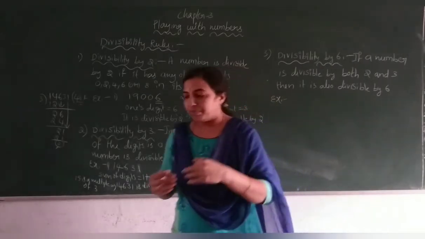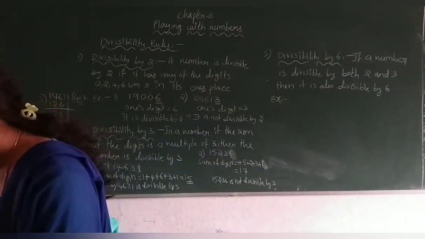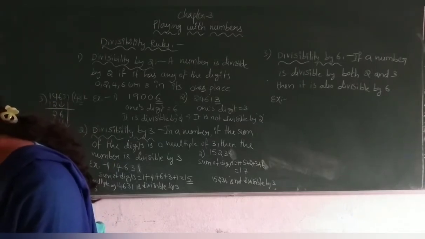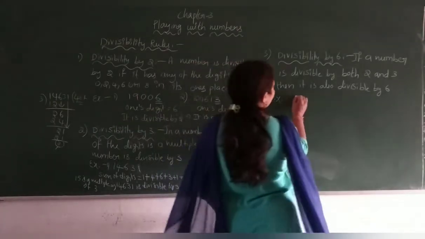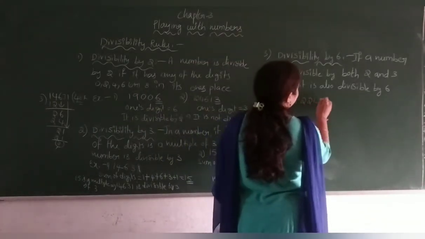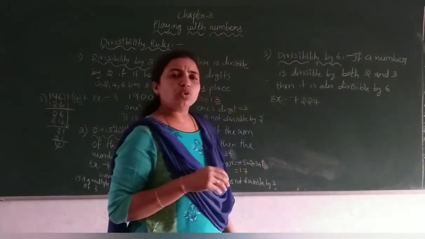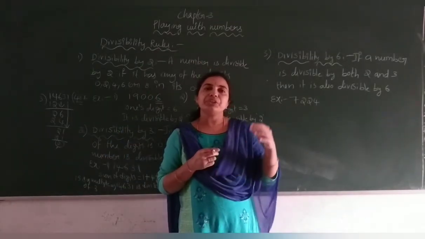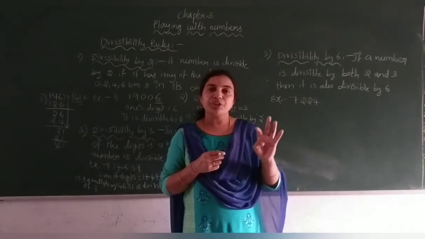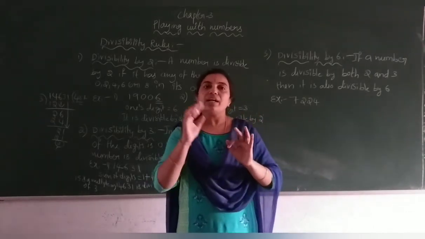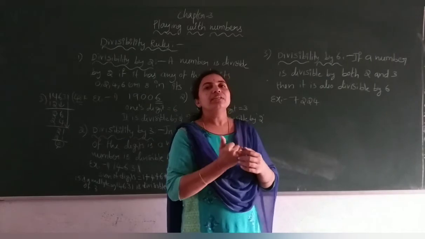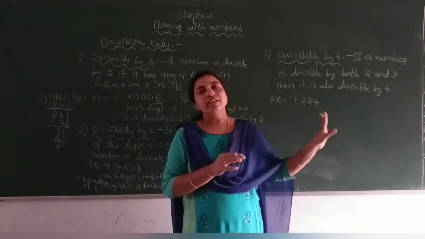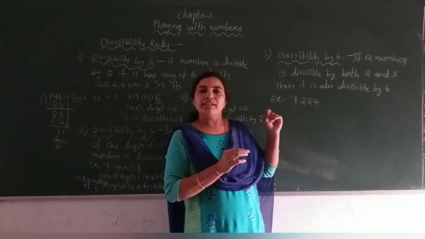Let me consider one number here. To know whether this number is divisible by 6 or not, first you should check with 2 and then check with 3. If both are divisible, then you can say the number is divisible by 6. If at least one is not divisible, it is not divisible by 6.